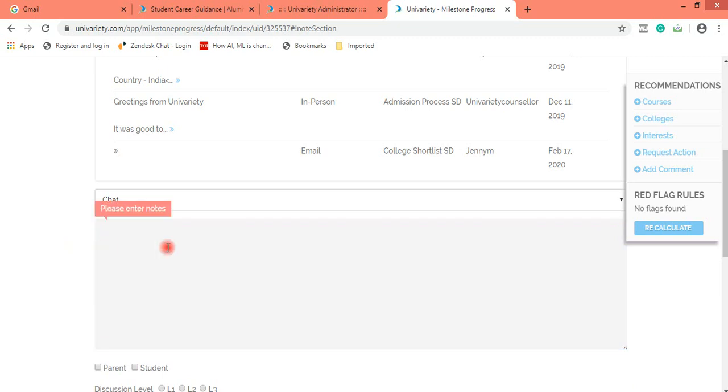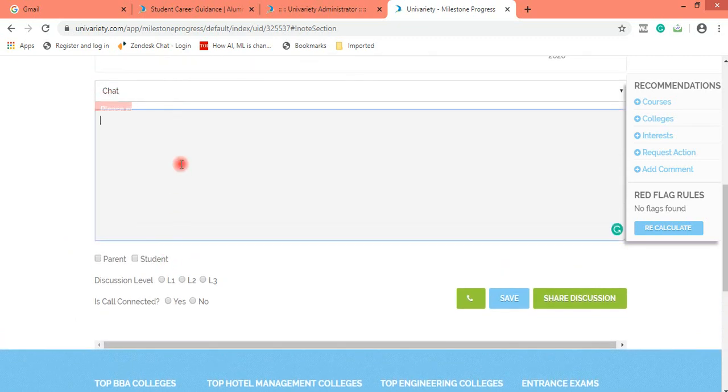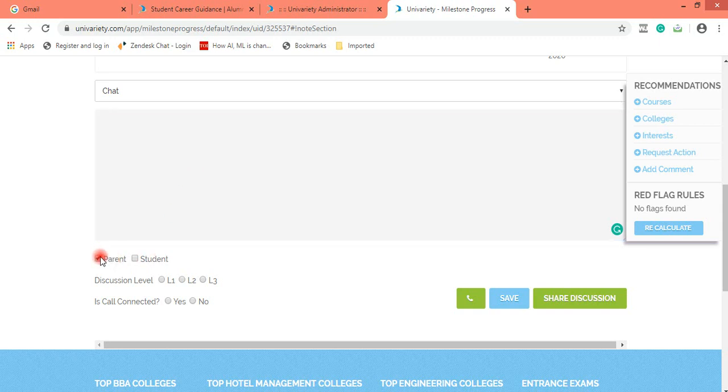Another point which I forgot to mention is that there can be some face-to-face interactions where the parent can also be present along with the student. So if you are speaking to a student along with the parent, then you necessarily click on parent as well. Otherwise, if only the student was present during the counseling, specifically for Skype or face-to-face, then you do not select parent.